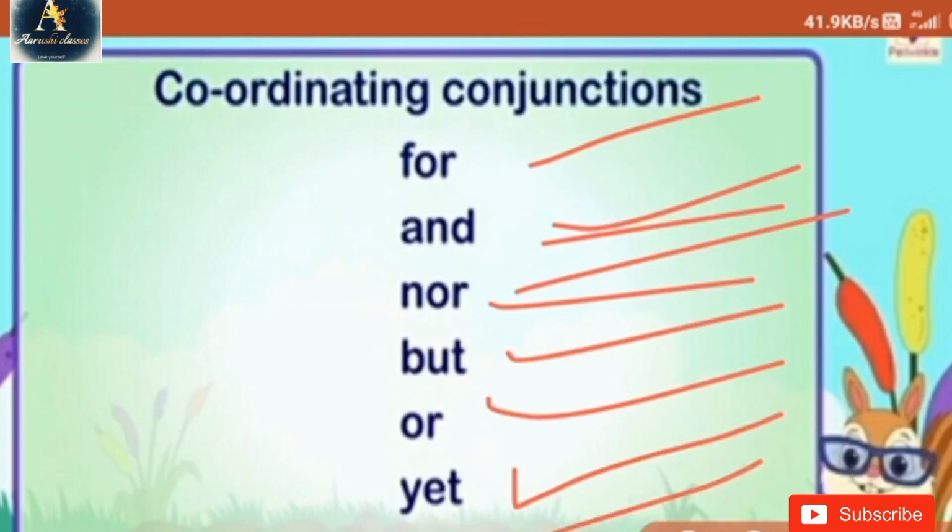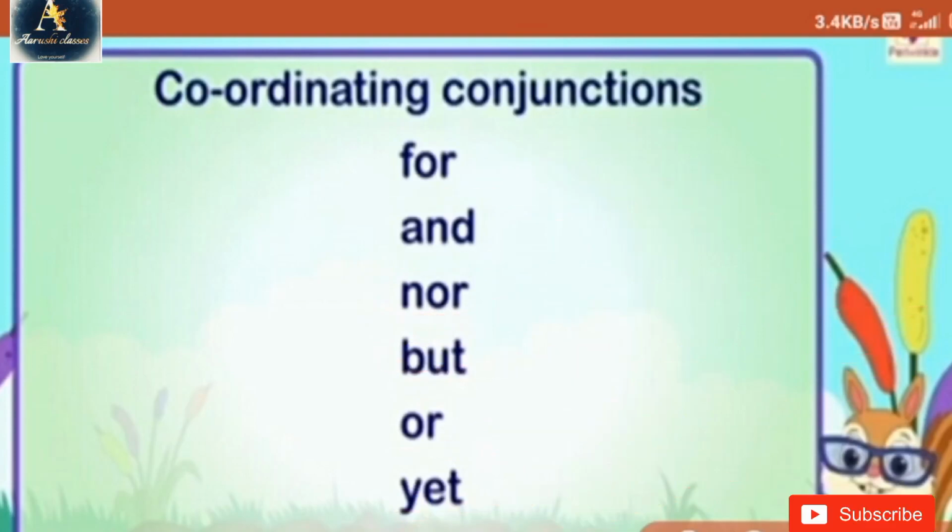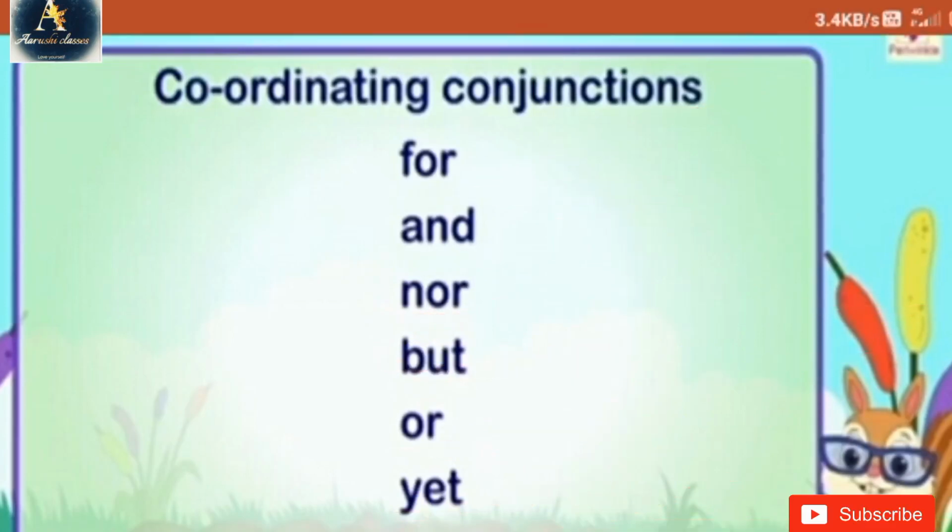Again, fit them in your mind: for, and, nor, but, or, yet, so. You can also take a screenshot of them and learn them easily. Then you will be able to solve any worksheets on coordinating conjunctions.